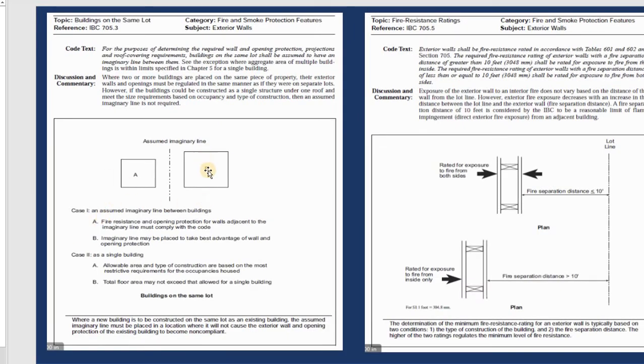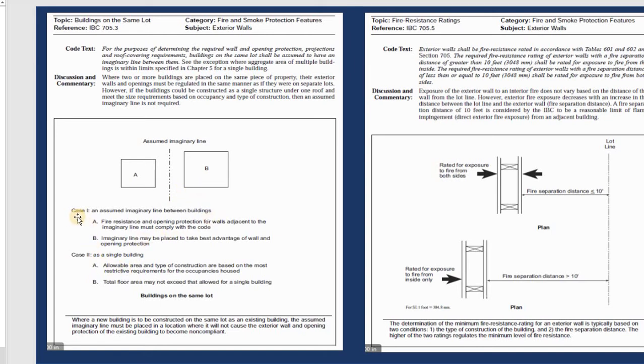And how about building to building? For example, we have A and we have B, and we have the line right here between them. A, we have fire resistant and opening protection for the wall adjacent to the line. But B, they may be placed to detect the best event of the wall and opening protection. So basically, if you have two buildings close together like this, you need to separate them.